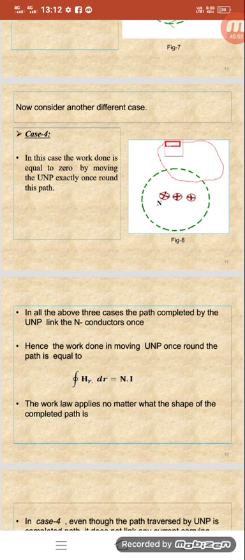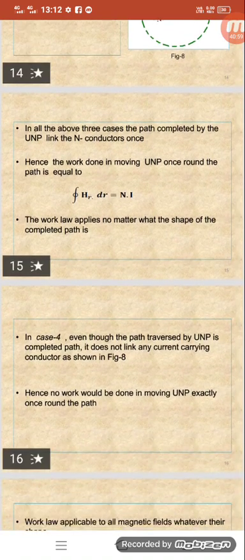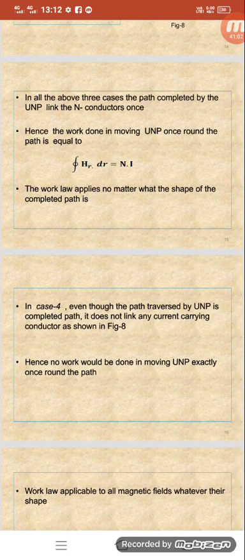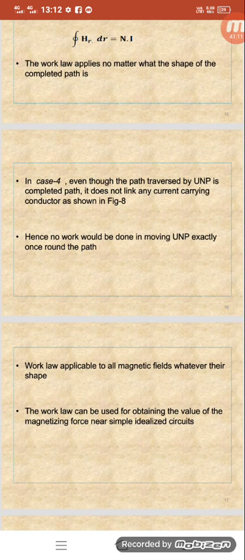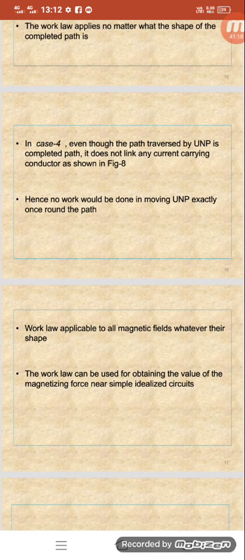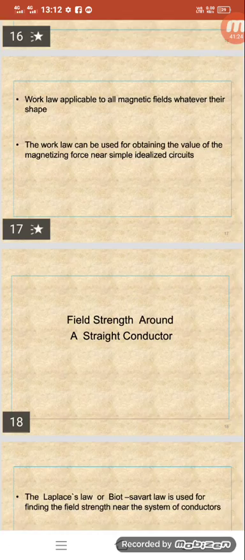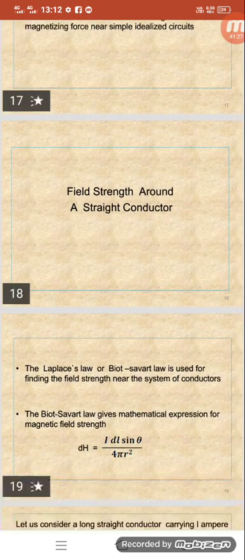Work's law applies no matter whatever the shape of the closed path. So in case 4, even though the path traversed by the unit north pole is a closed path, it does not link with any current carrying conductors. Hence no work is done in moving the unit north pole exactly once around the closed path. Work's law is applicable to all magnetic fields, whatever their shape. Work's law can be used for obtaining the values of magnetizing force in simple idealized circuits. So, field strength around a straight conductor.